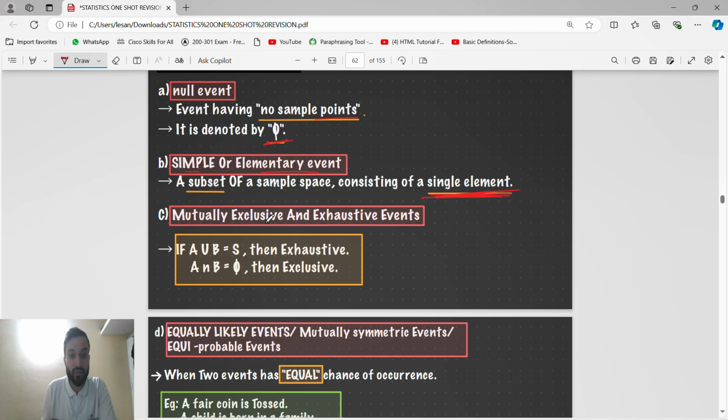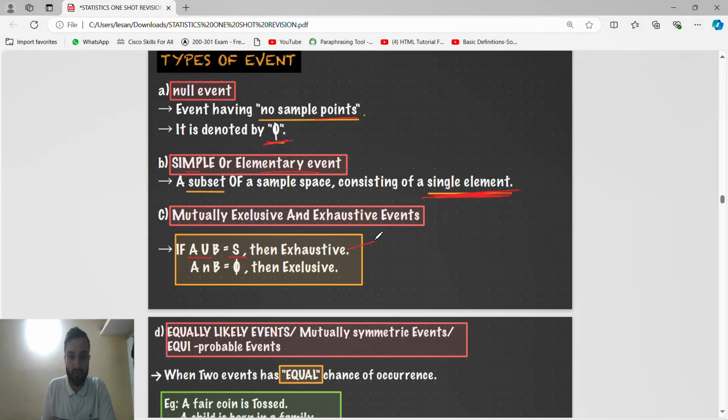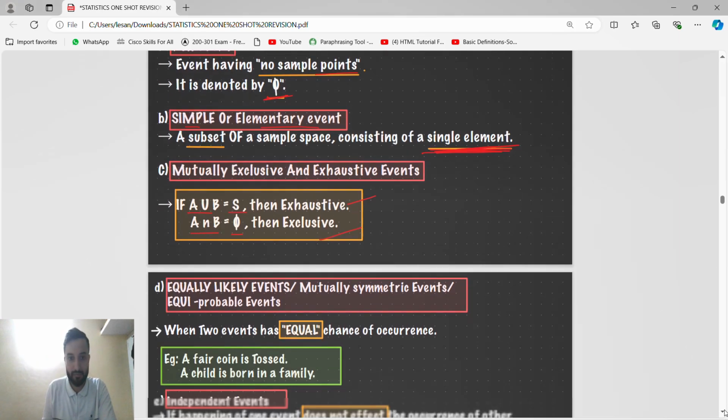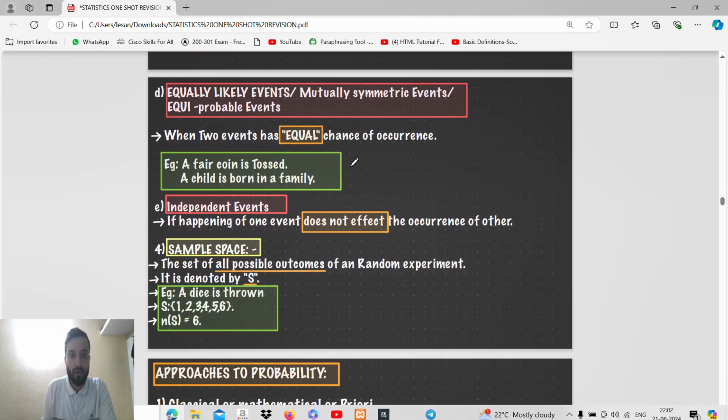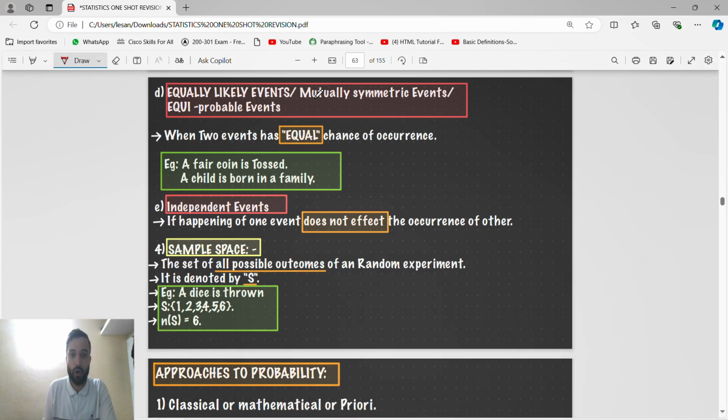Mutually exclusive and exhaustive events: if A union B is the whole sample space, then they are exhaustive; if A intersection B is the null event, they are exclusive. Equally likely events, or mutually symmetric or equiprobable events, are events with equal chance of occurrence.